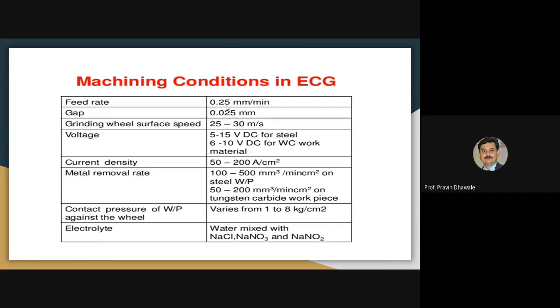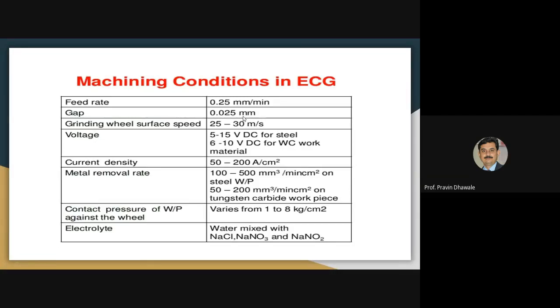This small tabular chart shows the machining conditions required in electrochemical grinding. We require a feed rate in the range of 0.25 millimeter per minute. The gap between the grinding wheel and the workpiece will be 0.025 mm.